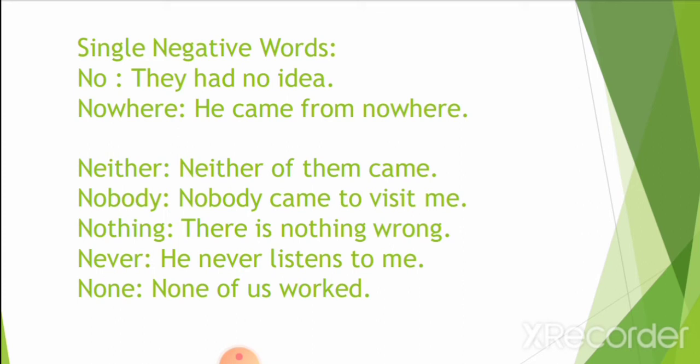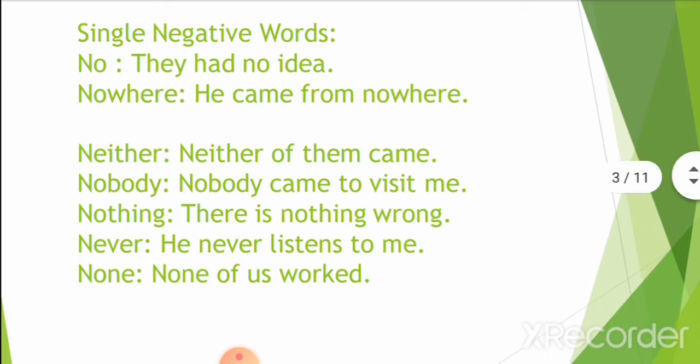Nobody: nobody came to visit me. Nothing: there is nothing wrong. Never: he never listens to me. None: none of us worked. So words such as no, nowhere, neither, nobody, nothing, never and none are single negative words which, when used in a sentence, make the sentence totally negative.